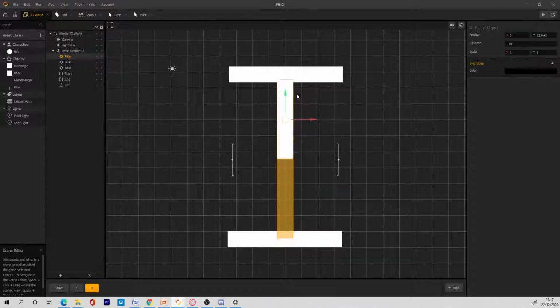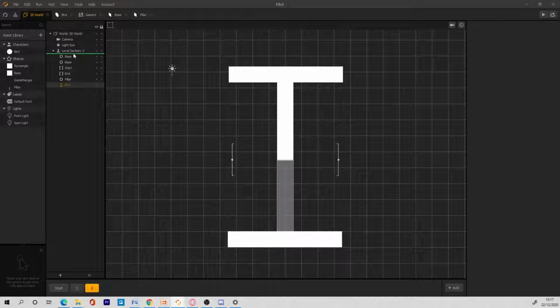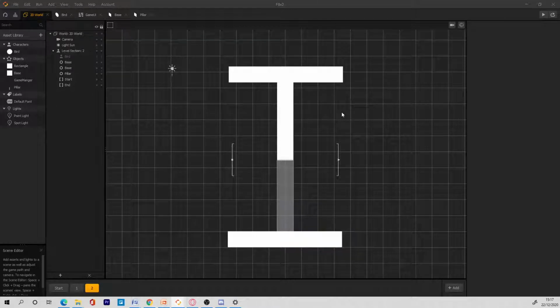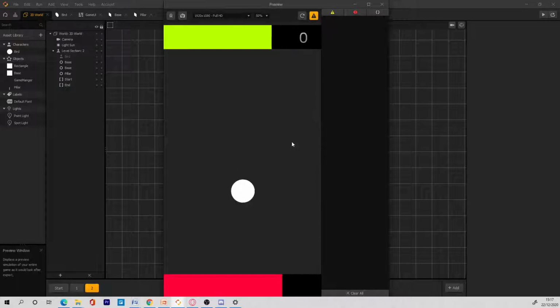And now we have the pillar facing up. And then what I can do is just make this pillar go to the back. Nice. Save the game now. So when we play the game now, we should get 1 point every time we pass through a pillar.